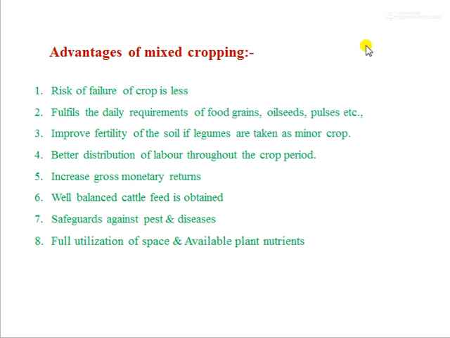Then fulfills the daily requirement of food, grain, oil, pulses, etc. As we are mixing the crops like cereal crop as a main crop and oil pulses as the subcrop, therefore, they fulfill the daily requirement of farmers' family or society. Then improve fertility of the soil if legumes are taken as a minor crop. Legumes are the rich source of nitrogen, as we all know, and cereals are the heavy feeder of nitrogen as fertilizer. Therefore, mixed cropping improve the fertility of the soil.